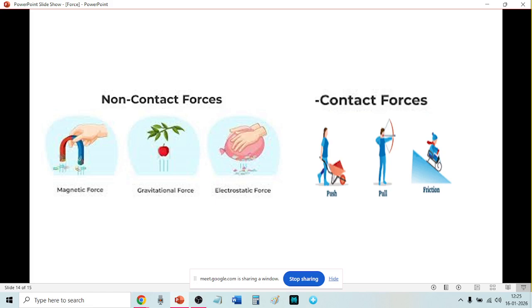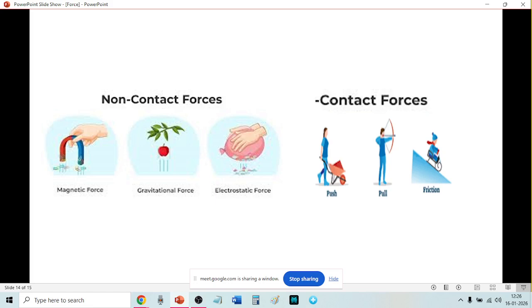And push, pull, friction, spring, and buoyancy, these are contact forces. Friction, push, pull, buoyancy and spring, these are contact forces. Magnetic force, gravitational force, and electrostatic force are non-contact forces. You don't have to touch.